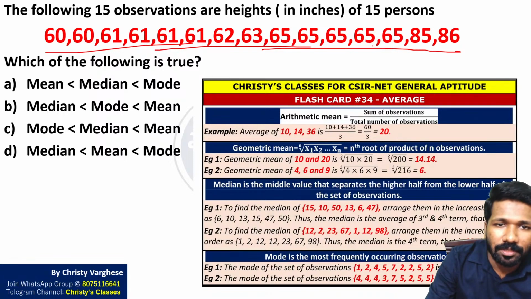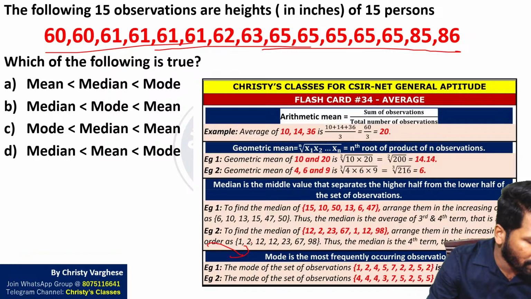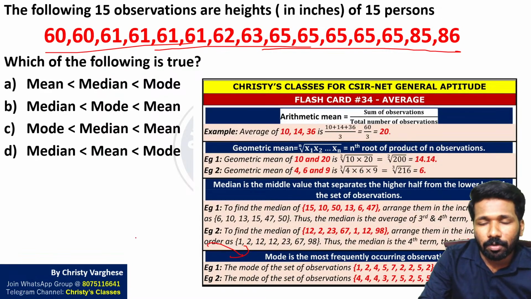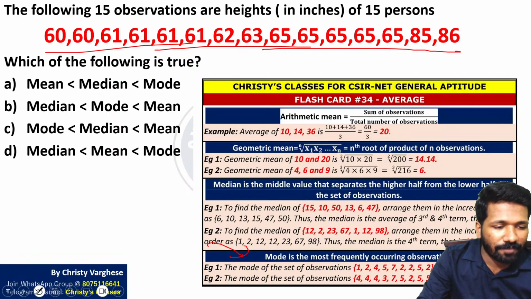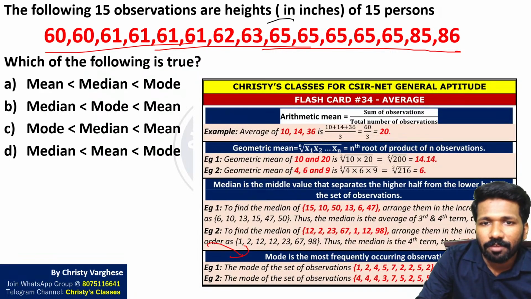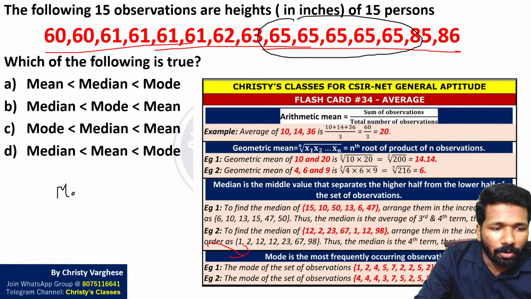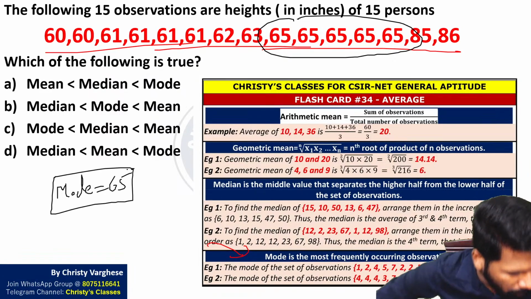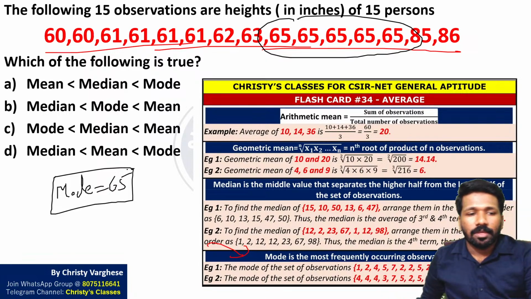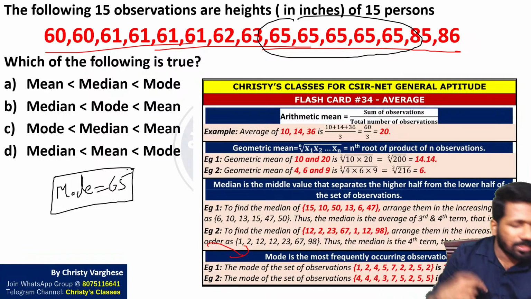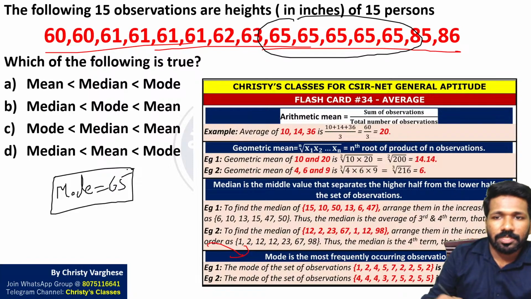15 numbers. What is the mode? Mode is the maximum occurring or most frequently occurring observation. Which is the most frequently occurring observation? 65, right? Because 65 is occurring 5 times. So clearly the mode is 65. No doubts, right? Is everything clear? Please respond in the chat. And those of you watching the recording, if there is any doubt, mention that in the comment section.